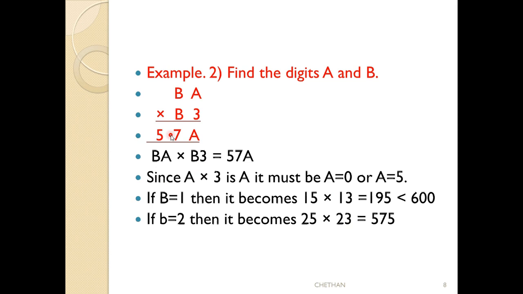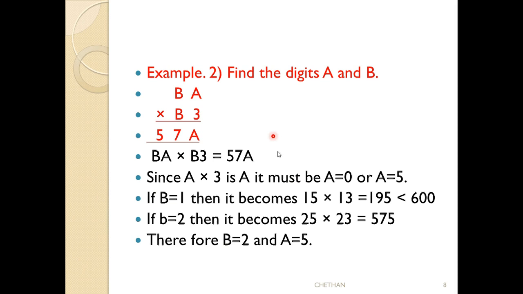See here, 57 is there, 57 is there. 5 is the a value, and 2 is the b value. Did you understand this? On the basis of this, the a value becomes 5 and the b value becomes 2. Therefore b is equal to 2 and a is equal to 5.